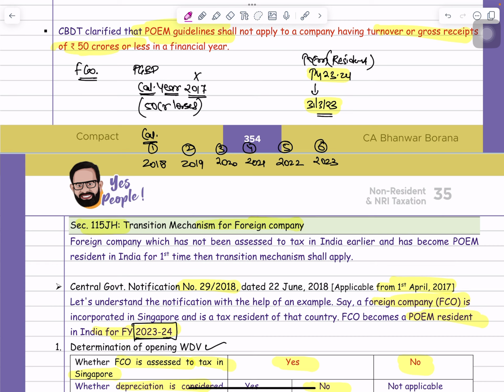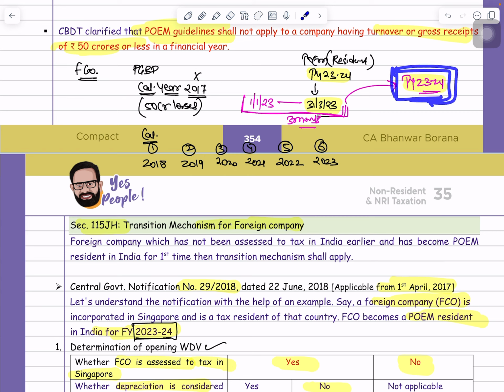That company will prepare their accounts from 1st January 2023 till 31st March 2023. Means they have to prepare their books of accounts for these 3 months also. And guys, subsequently every year they have to prepare their profit and loss account and balance sheet for the financial year, means previous year 23-24, 24-25, means these 12 months. But guys, for these 3 months also they have to prepare their accounts.